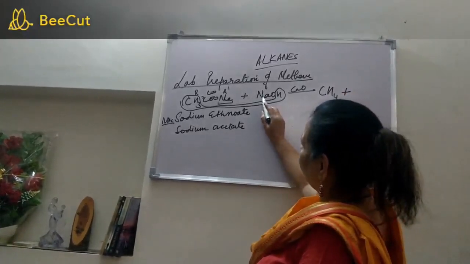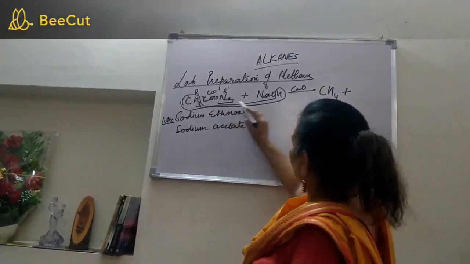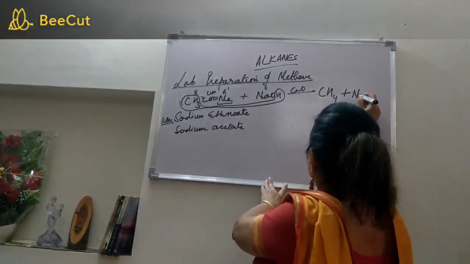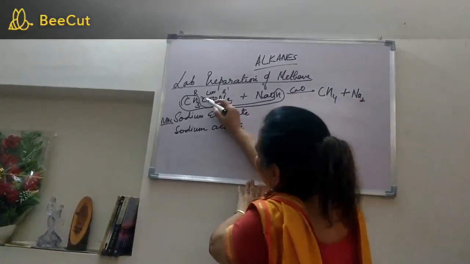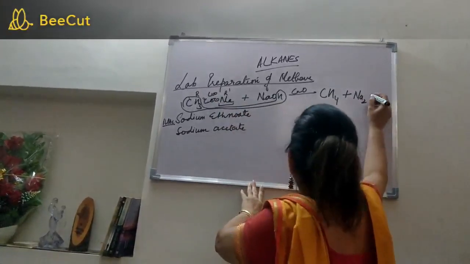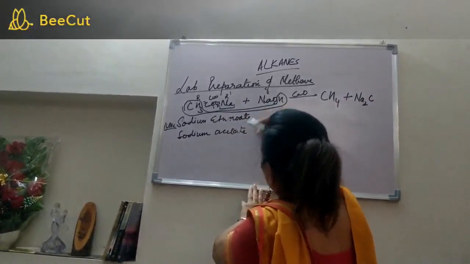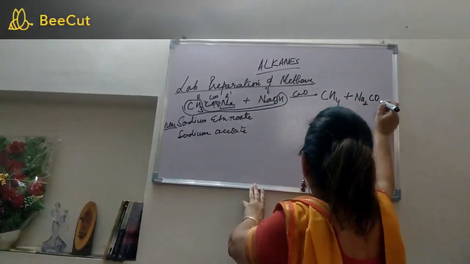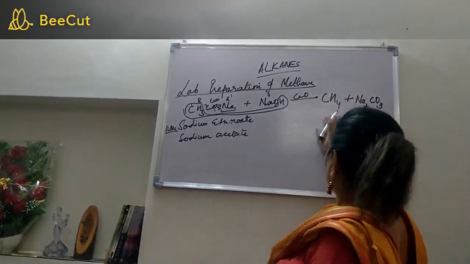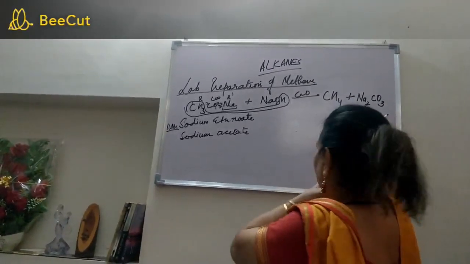What are we left with? We are left with two atoms of sodium, so you write Na2. We have one atom of carbon, so write down C. And we are left with 1, 2 and 3 atoms of oxygen, so O3. Methane and sodium carbonate. Alright.